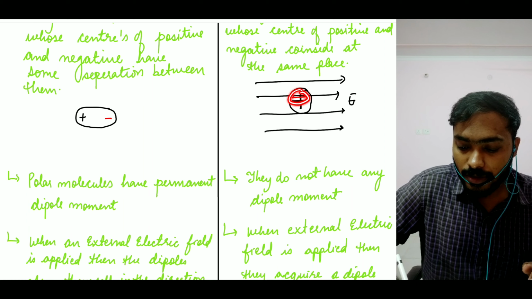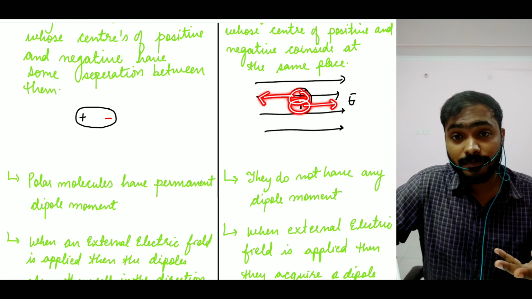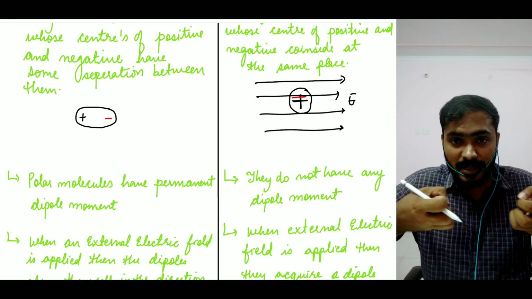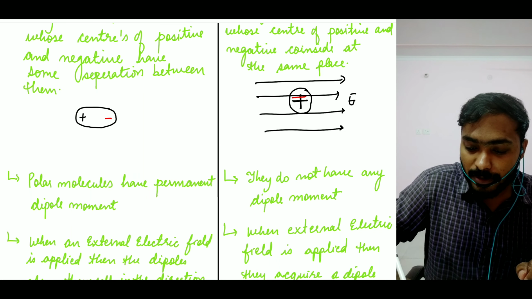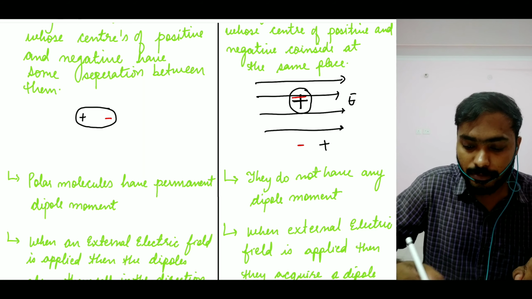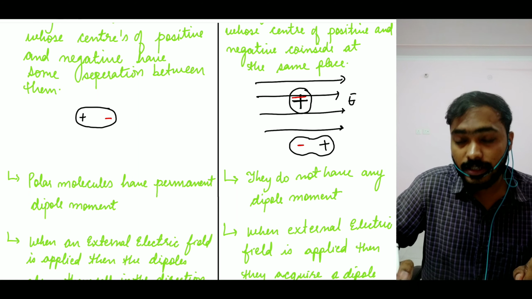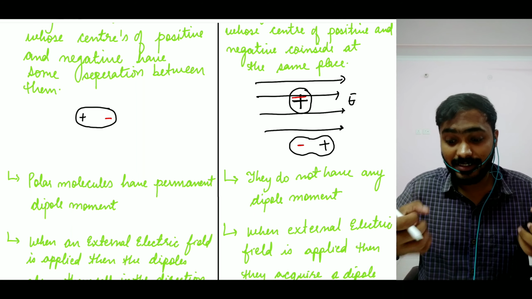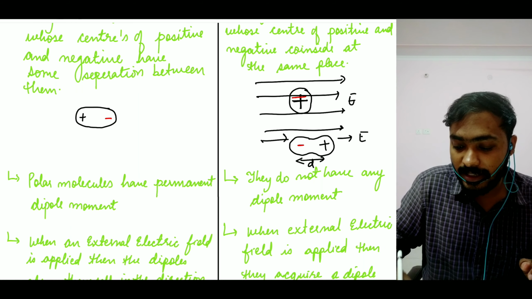The negative charge is going to experience a force in the direction opposite to that field, and the positive charge is going to experience a force in the direction of the field, right? So because of that, what is going to happen? There is some kind of repulsion towards each other. Because of that repulsion, the positive charge will go in the direction of your field, and the negative charge will go in the direction opposite to that field, and there will be this kind of formation. So there is some separation that is developed because of your external electric field, right?